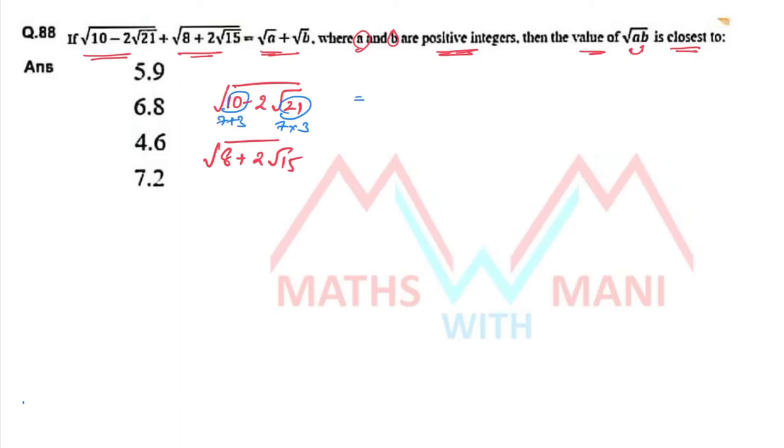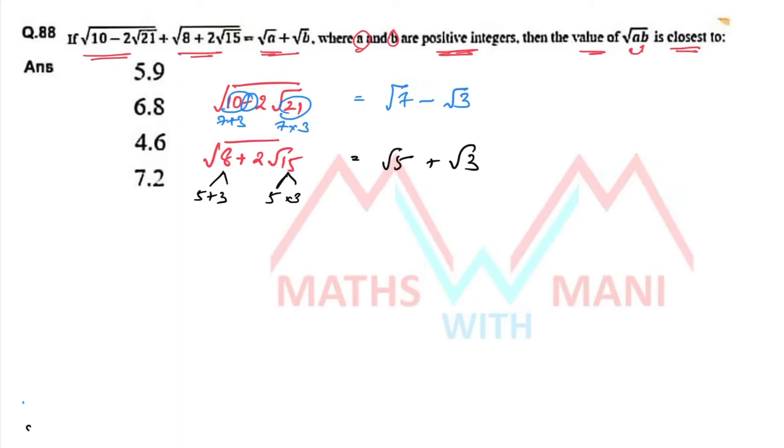Here 21 can be written as 7 into 3 and 10 can be written as 7 plus 3. So what is the answer? Root 7 and root 3. Since minus is there, root 7 minus root 3 is the square root of 10 minus 2 root 21. That's it. Next, 15 can be written as 5 into 3 and 8 can be written as 5 plus 3. So what is the value of the square root of this surd? Root 5 plus root 3.